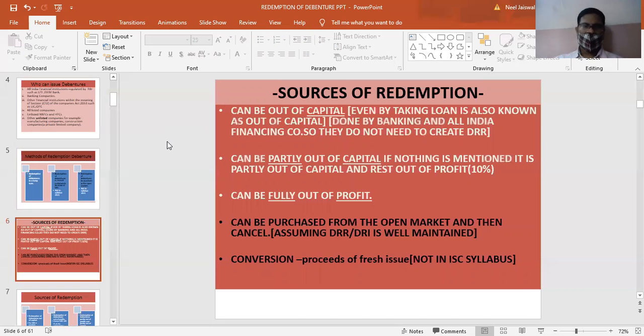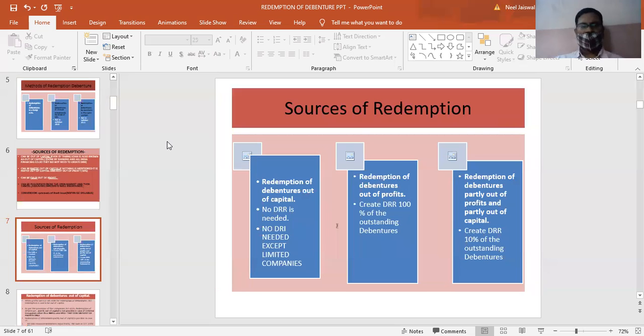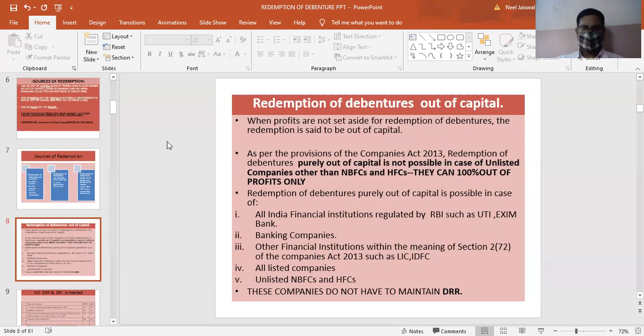Okay. So sources of redemption, also I have already told you, out of capital and all. There are certain rules which you have to know, which you will be learning a little later. Now think about one thing, students: when debentures are redeemed out of capital, then they do not require to create a DRR or a DRI.